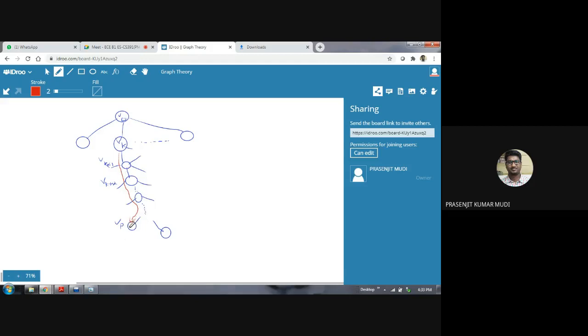Stop here. Why? Because all the adjacent vertices of Vp are visited. There is no single adjacent vertex to Vp left which is not visited.